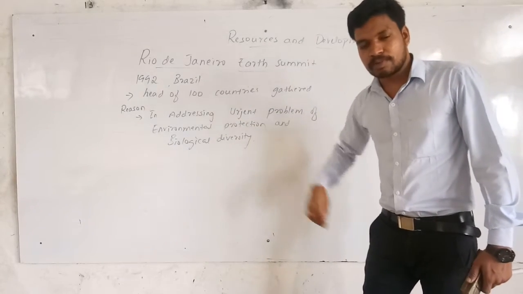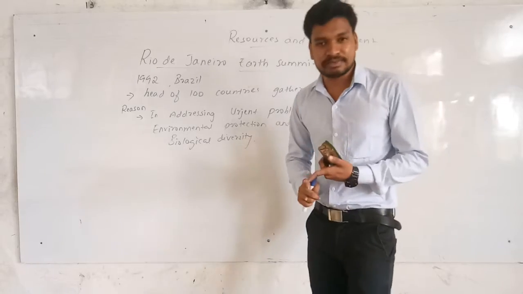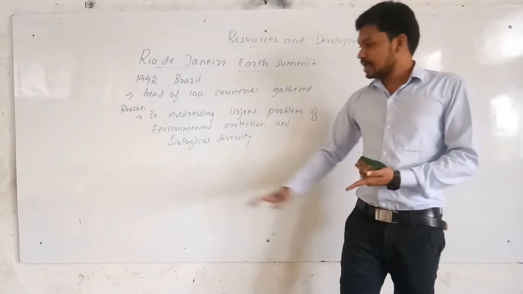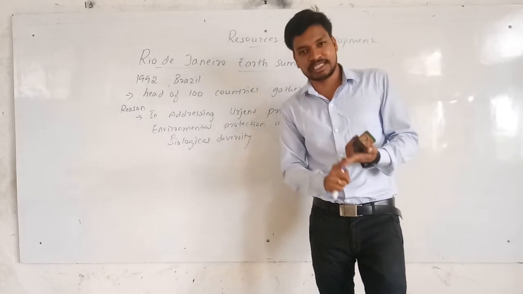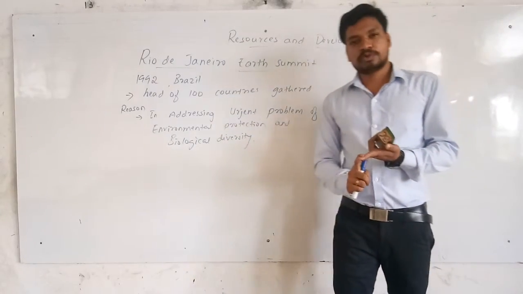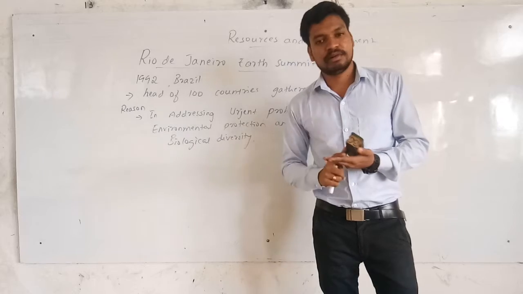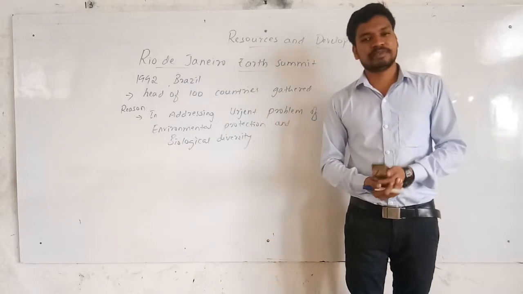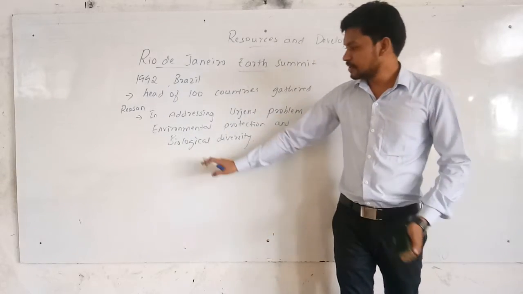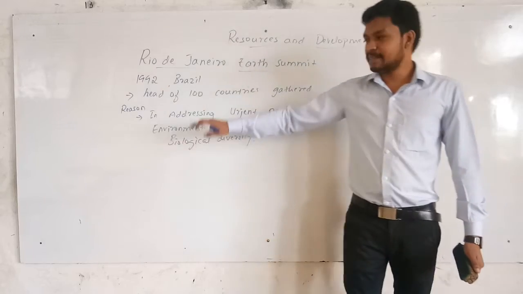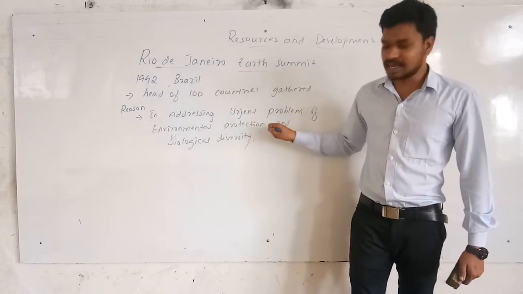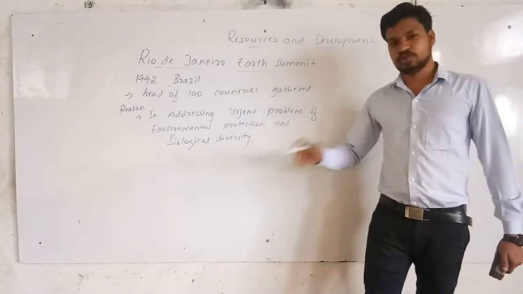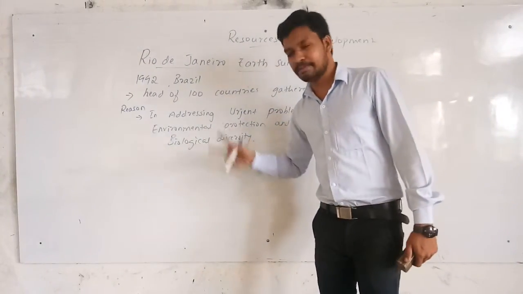To address the urgent problem of environmental protection and to protect biological diversity, they called a meeting. So for these two factors they called a meeting: one is environmental protection and the other is biological diversity. These are the two important things which you need to remember.